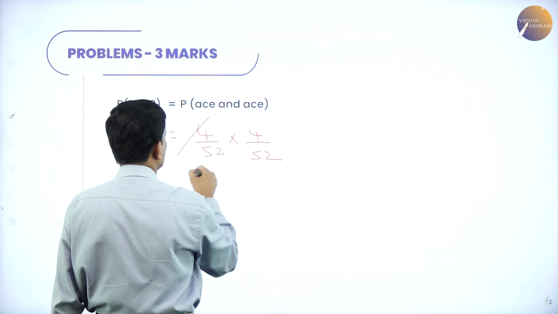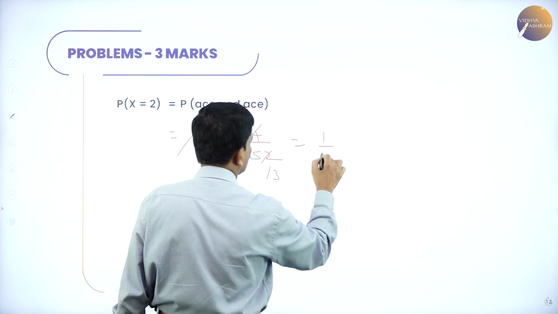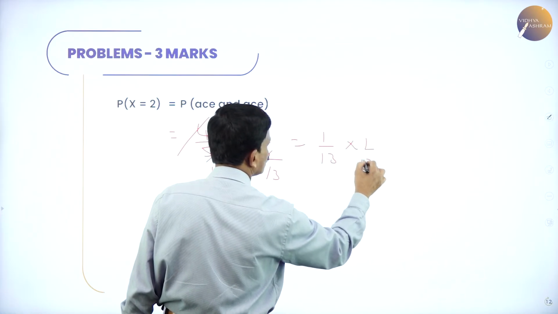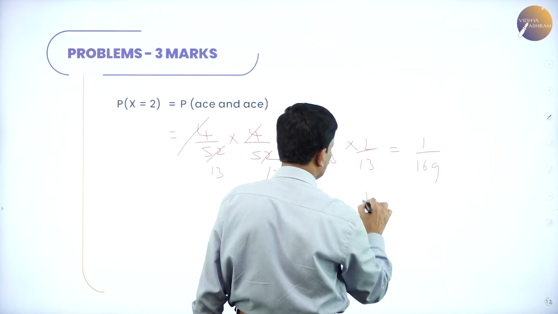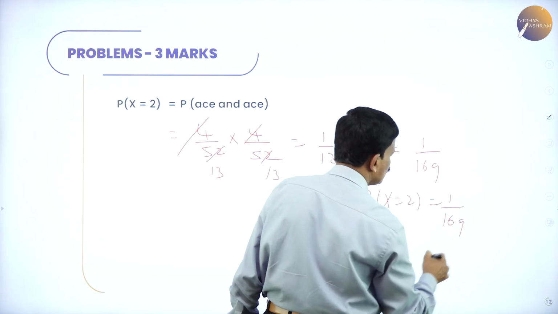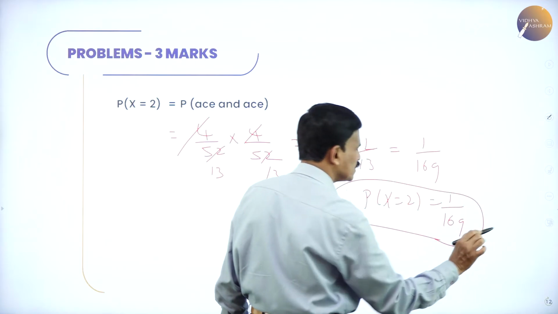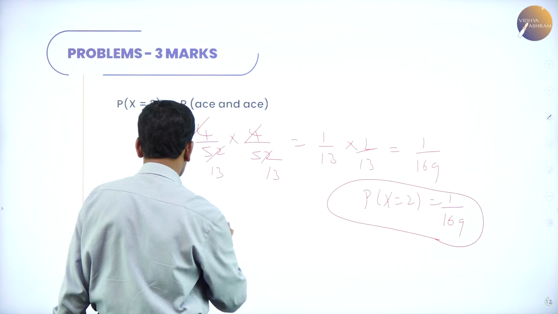So this is 4 13s are 52, again 4 13s are 52. This is 1 by 13 into 1 by 13, which is equal to 1 by 169. So therefore, probability of x equal to 2 is 1 divided by 169. Okay, so that's the required probability distribution.